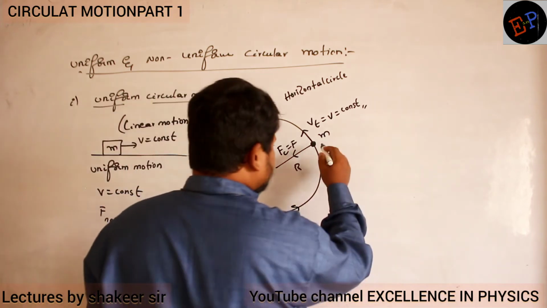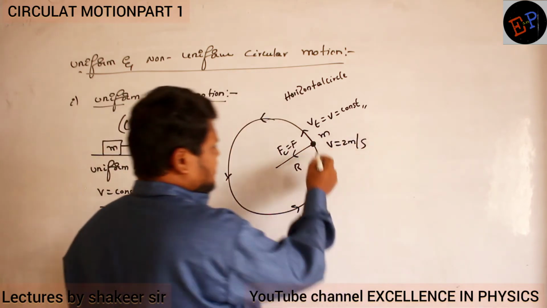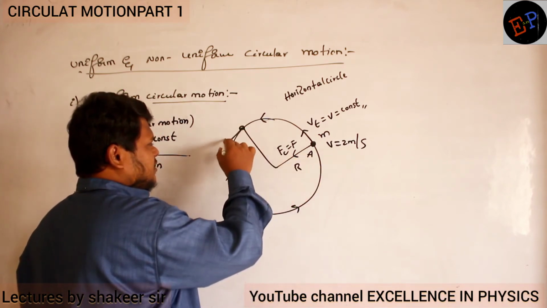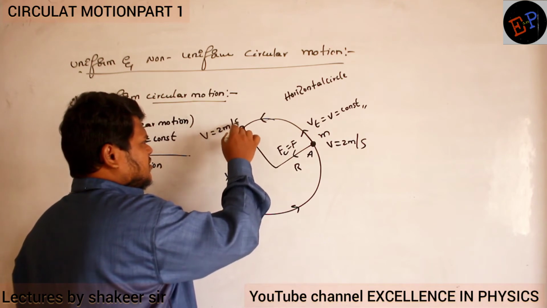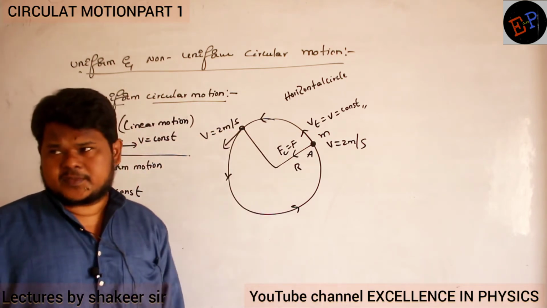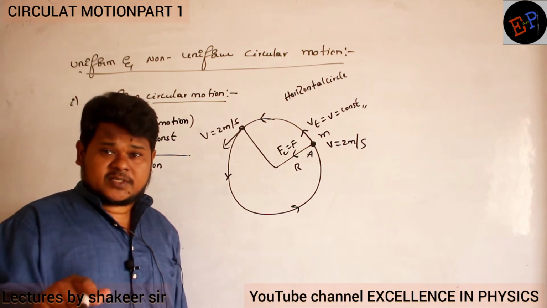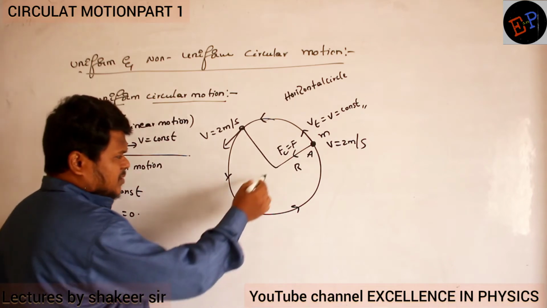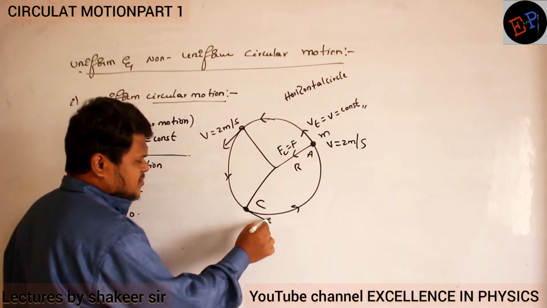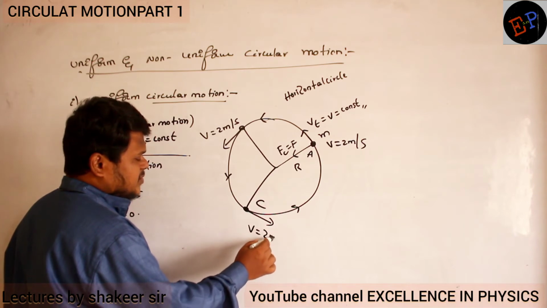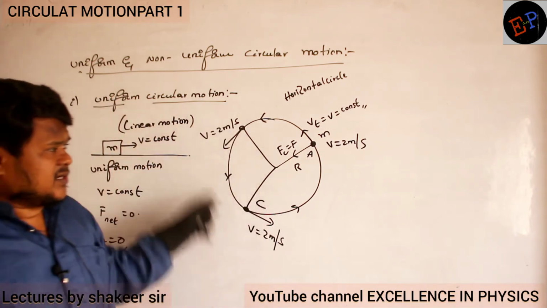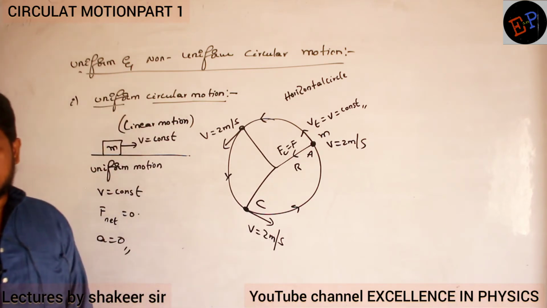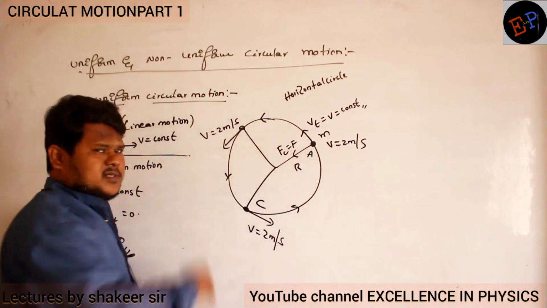For example, if the speed is 2 meters per second at point A, then when it reaches point B, its speed is also 2 meters per second. Speed is not changing. Velocity is changing, because the direction is changing. Now when the body reaches point C, its tangential speed is again 2 meters per second. So this is definitely an example of uniform circular motion. In uniform circular motion, the speed of the body doesn't change.